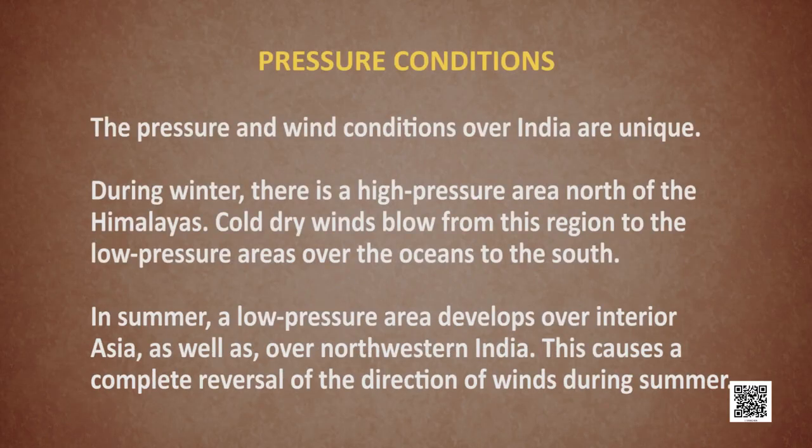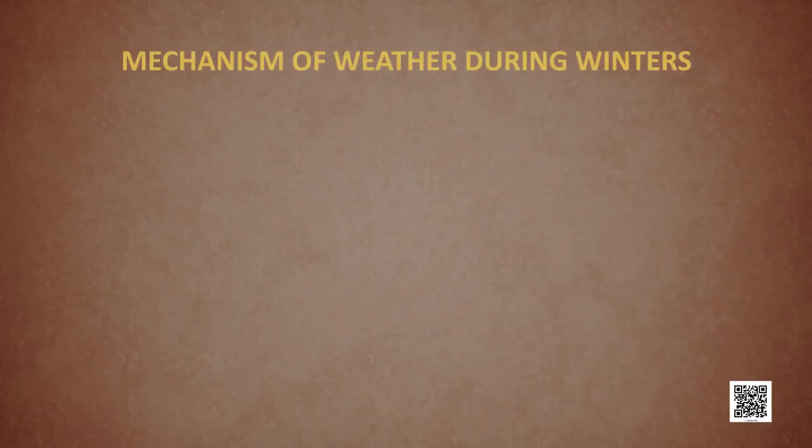And during summers, a low pressure develops in the interior Asia and the northwestern India. This causes the complete reversal of winds, which will bring moisture. So, the pressure conditions change. Accordingly, the direction of the wind also changes. Let's talk about the mechanism of weather during winter season. First of all, we'll discuss the surface winds and the air pressure.